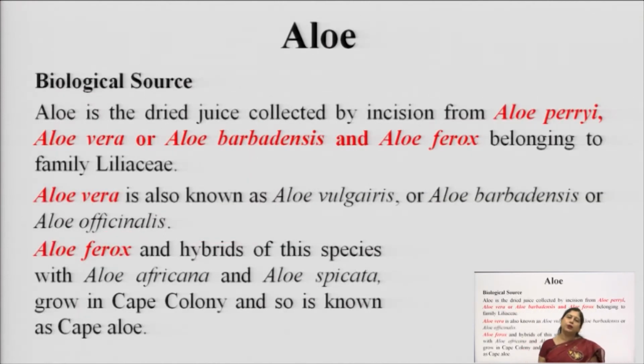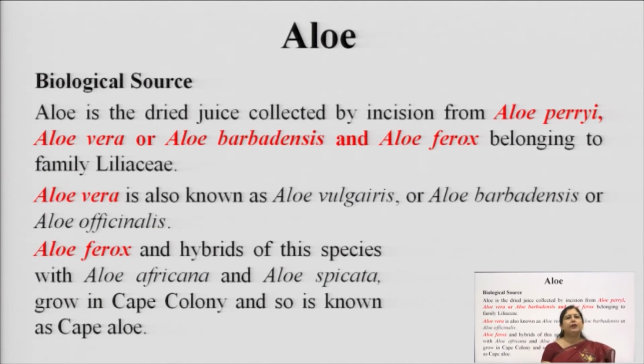And now we come to the next drug, which is aloe. You must have commonly seen this aloe as an indoor plant, as a very good ornamental plant, and you must have also seen its applications. Nowadays people consume it as a nutraceutical. So, now we are going to discuss this aloe, and because there are many species of aloe available, we have to focus only on those species which are officially considered to be the aloe drug.